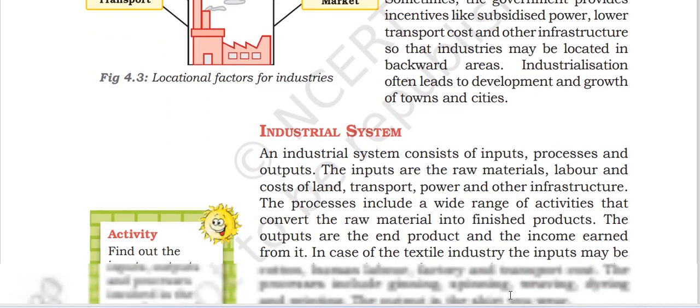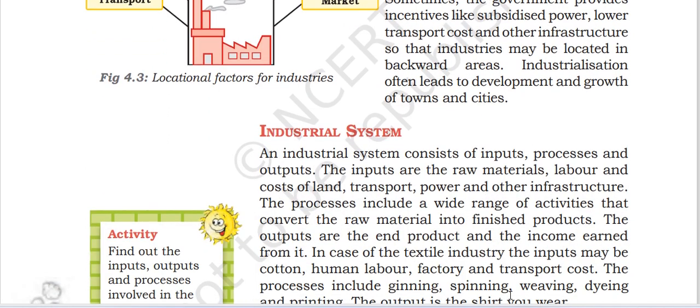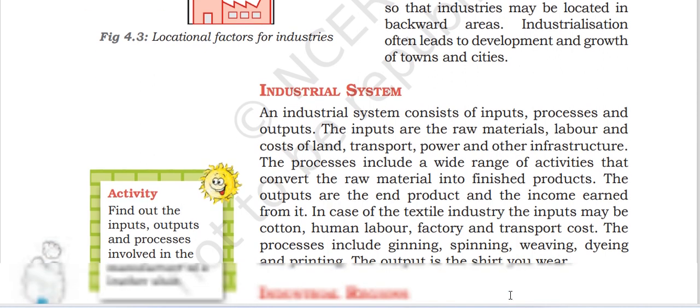Industrial system. An industrial system consists of the input, the process, and the output. These inputs are the raw material, labor, and cost of land, transport, power, and other infrastructure. The process includes a wide range of activities that convert the raw material into the finished product. The outputs are the end products and the income earned from it.